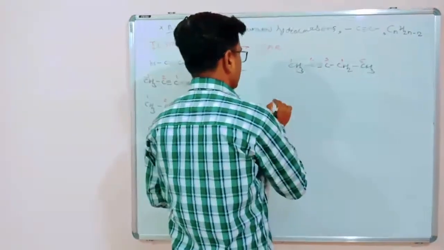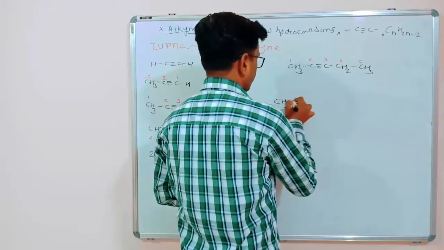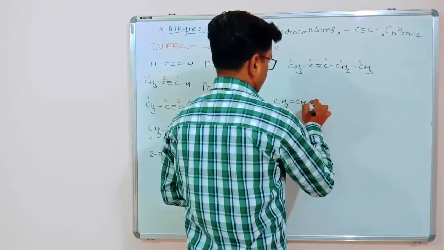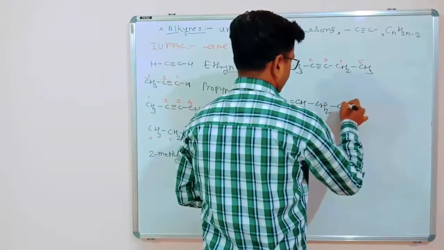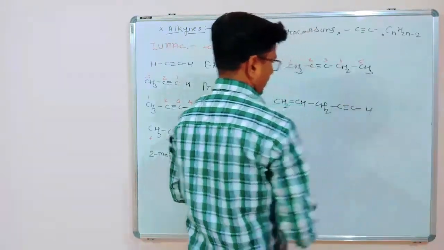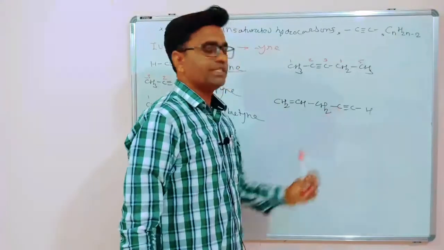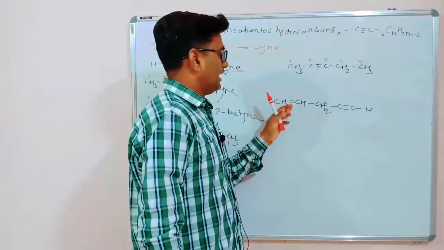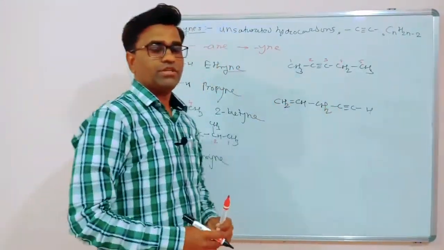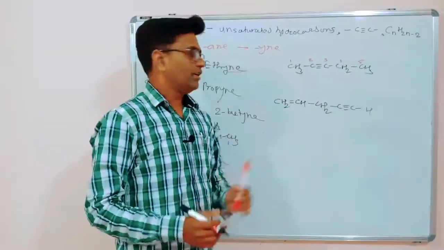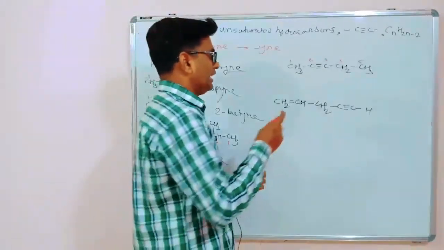For example, CH2=CH-CH2-C≡CH. Now in this case there is a double bond as well as a triple bond. So it is an alkene and also an alkyne. So alkyne is the basic name, while numbering should be given from the alkene.